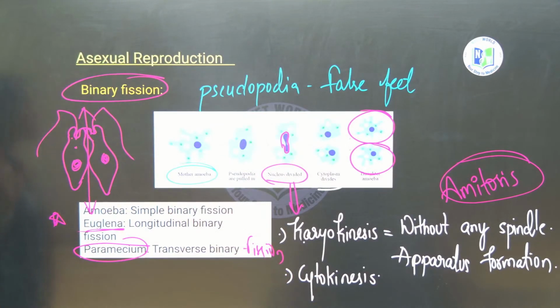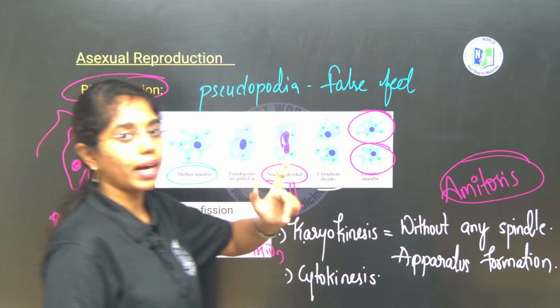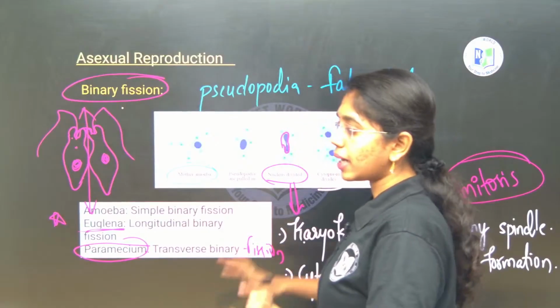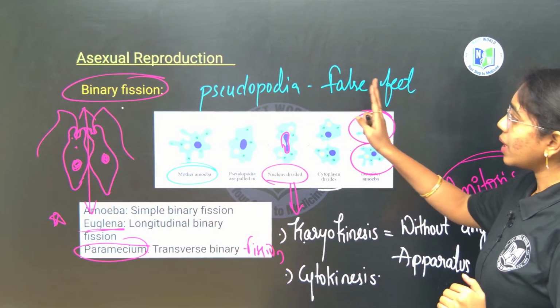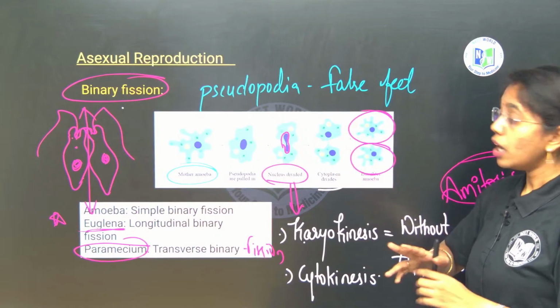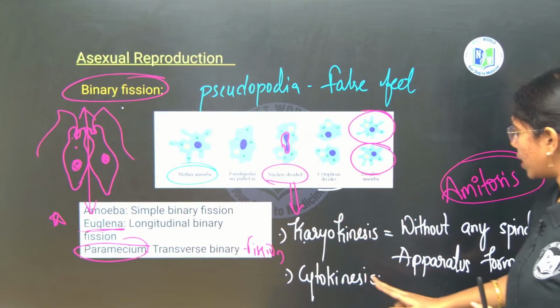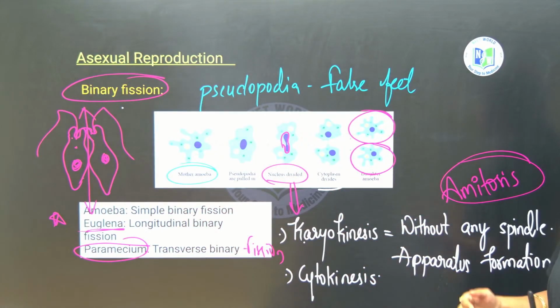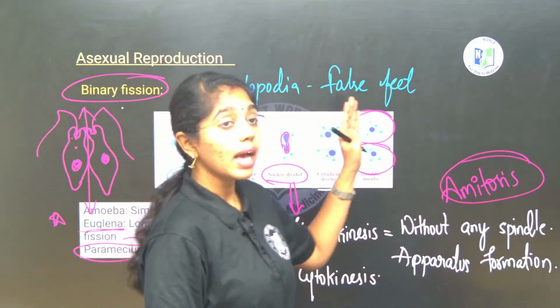So from this, what do you have to remember, beta? Binary fission is of two types, simple binary fission and multiple fission. In coming slides we will see what multiple fission is. Here pseudopodia is also known as what? False feet. First the nucleus will divide, that is karyokinesis, next the cytoplasm will divide, that is cytokinesis. The division is without the involvement of spindle apparatus, that is why this is known as amitosis.